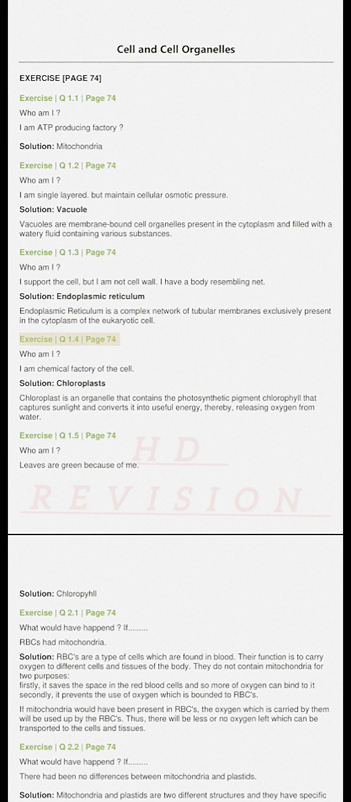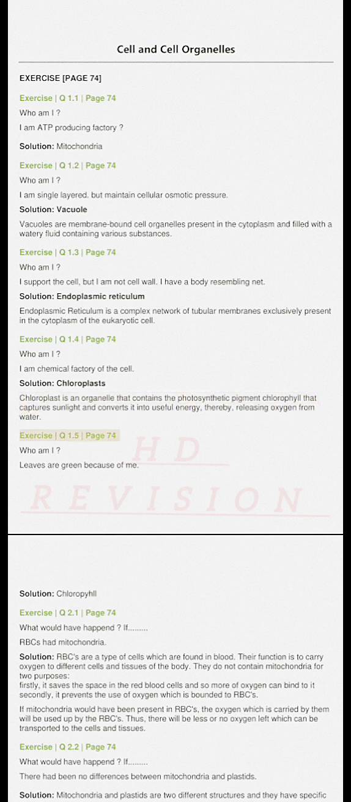Exercise Q1.4 page 74. Who am I? I am chemical factory of the cell. Solution. Chloroplasts. Chloroplast is an organelle that contains the photosynthetic pigment chlorophyll that captures sunlight and converts it into useful energy, thereby releasing oxygen from water.